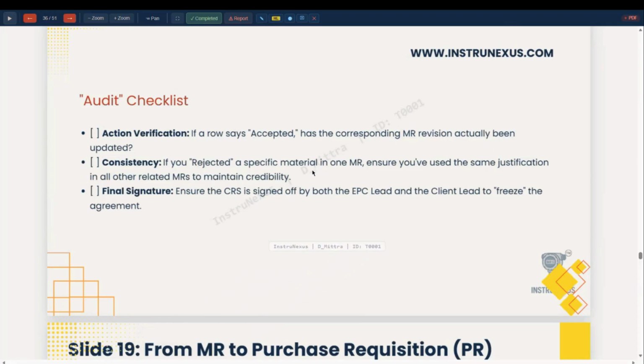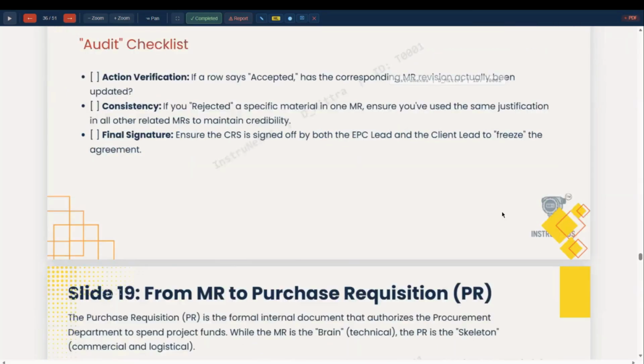Suppose all the vendors are not complying with one requirement and you have rejected it, you must write that to all the vendors, not being partial by writing to one vendor. Final signature: ensure that the CRS is signed off by both the EPC lead and the client to freeze the agreement.